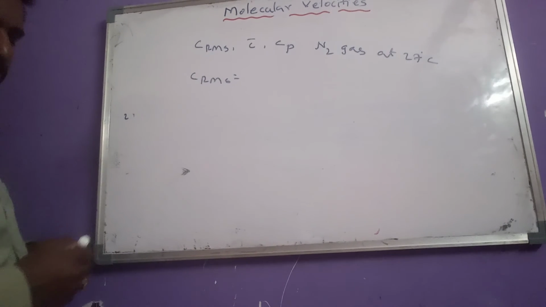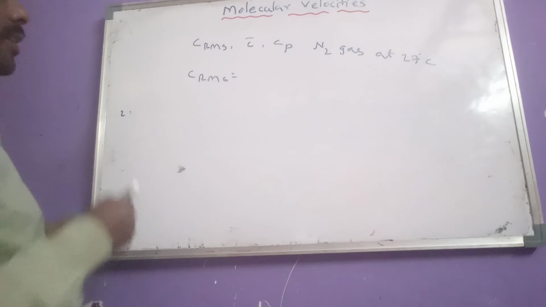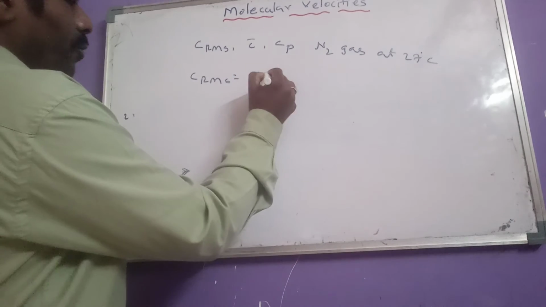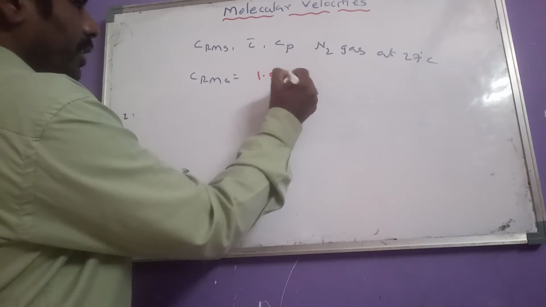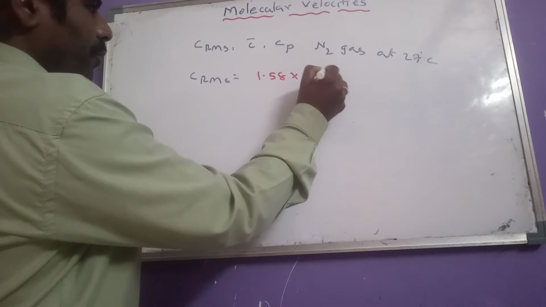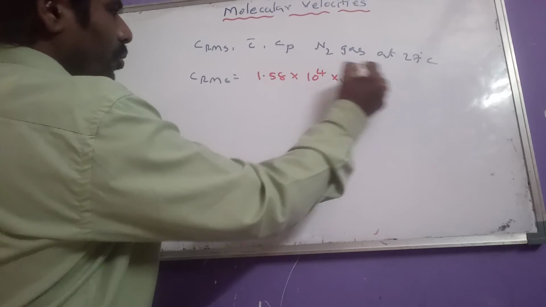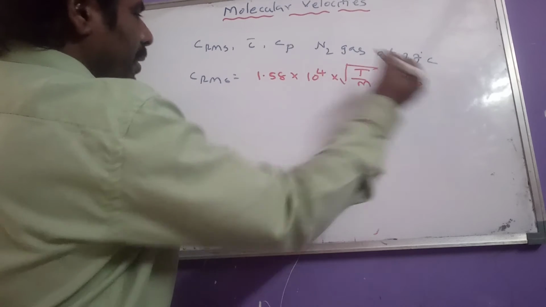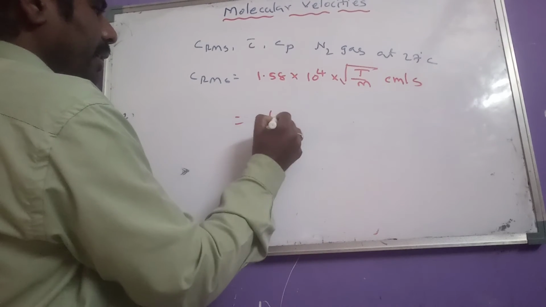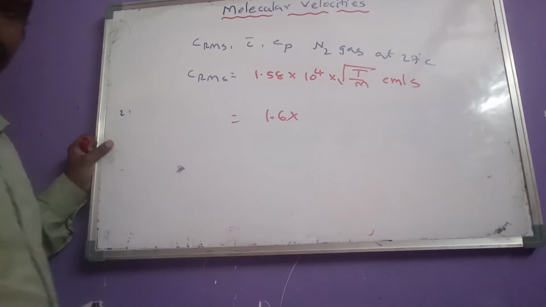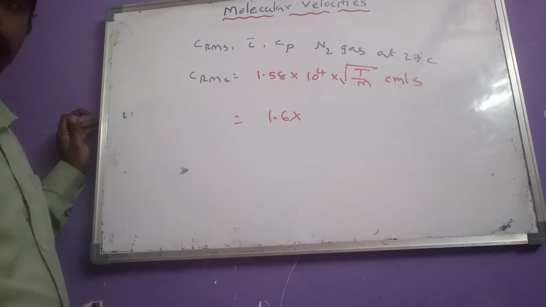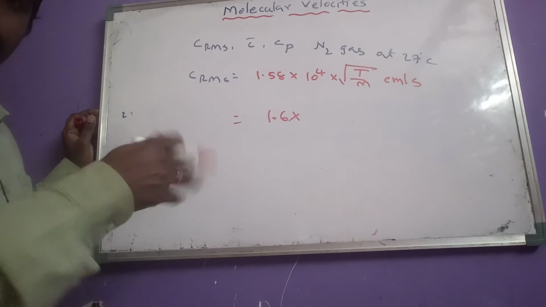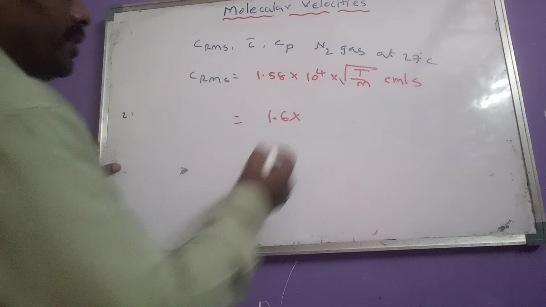So how to calculate RMS velocity here? Easy formula: 1.58 into 10 power 4 into root over T by M centimeter per second. So let us consider this as 1.6. Don't worry regarding that change. Round it off to 1.6.